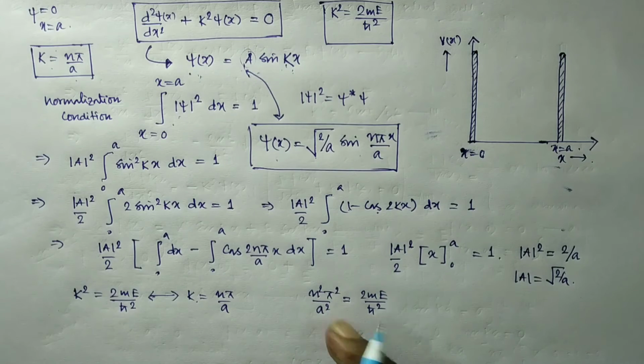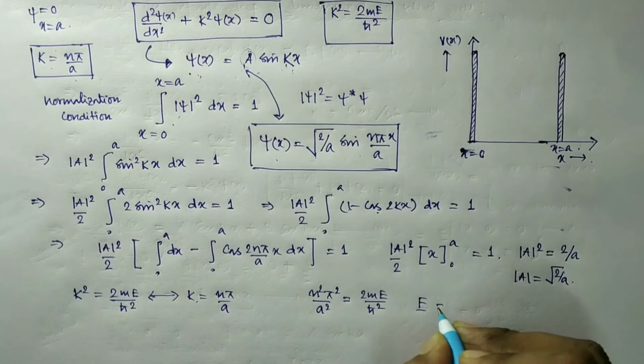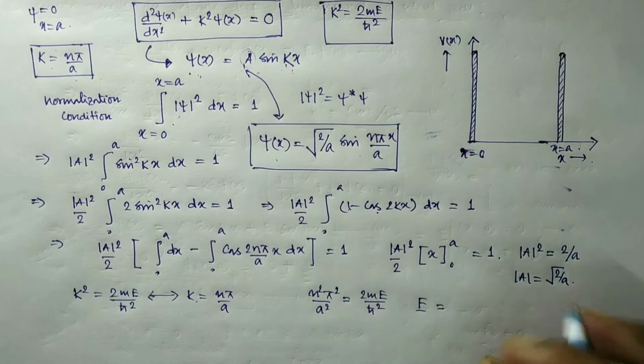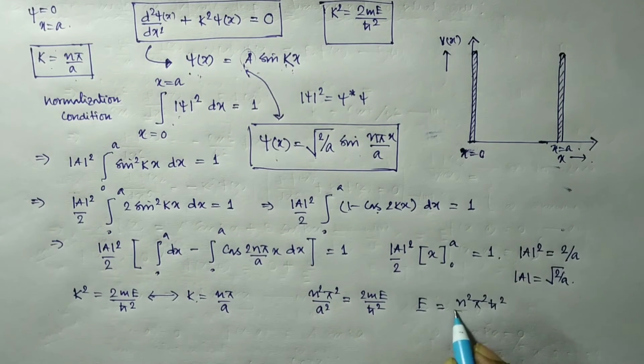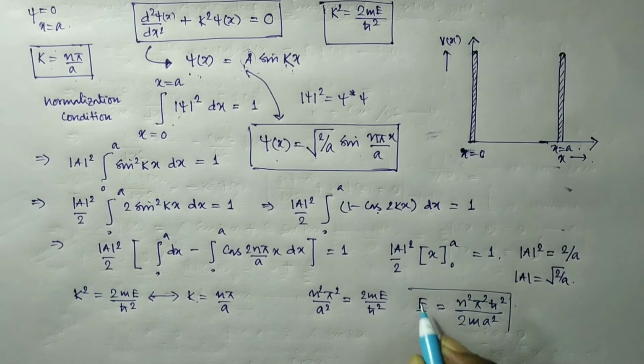So what is the expression of energy? E is n square pi square h cut square by 2 m a square. So this is the expression of energy. n is an integer, pi is a constant, h cut is h by 2 pi, m is the mass of the particle, and a is the width of the barrier.